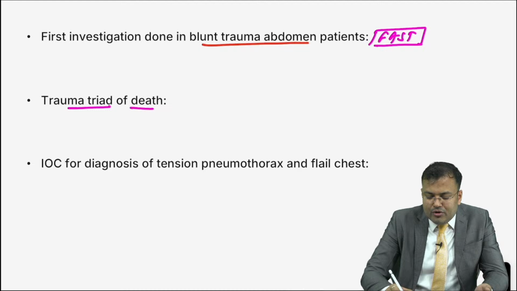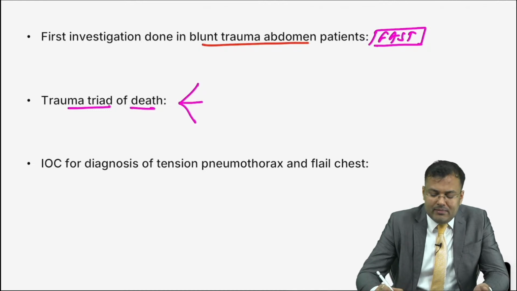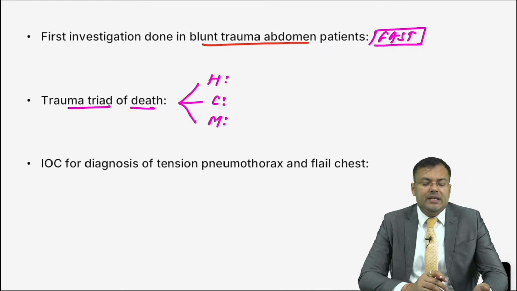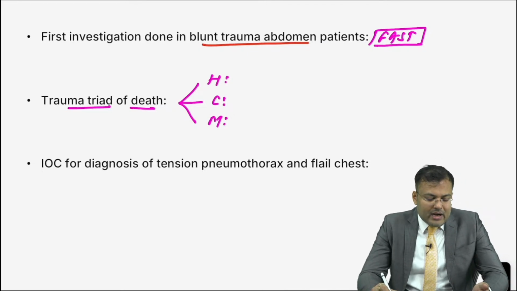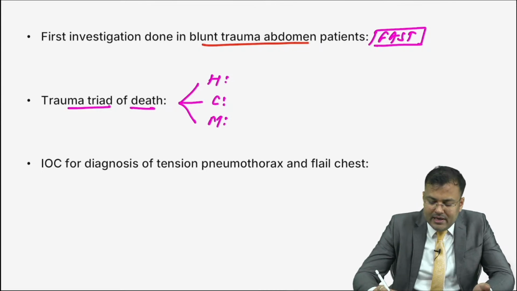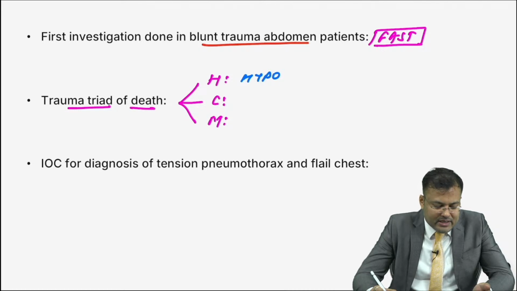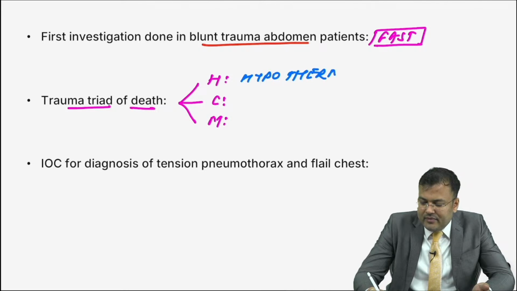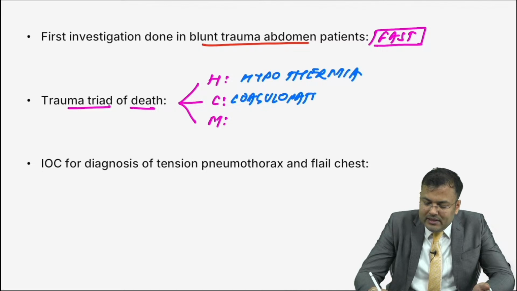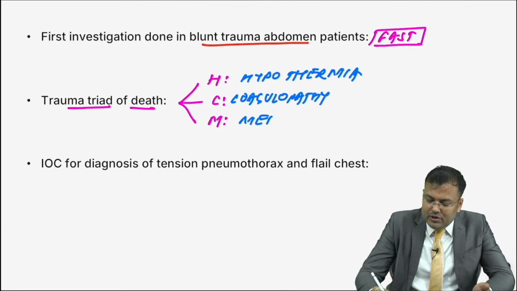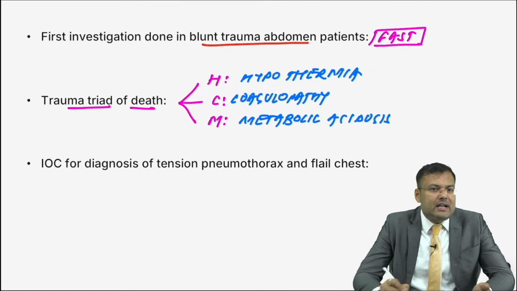Can you tell me, guys, what are the components of the trauma triad of death? I'm telling you the mnemonic, tell me the full form. HCM. Trauma triad of death, HCM. Now tell me the full form. Hypothermia, Anushka Patricia, very good. Hypothermia, coagulopathy, metabolic acidosis. So that's the trauma triad of death.